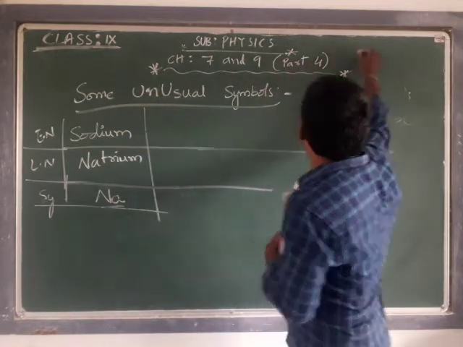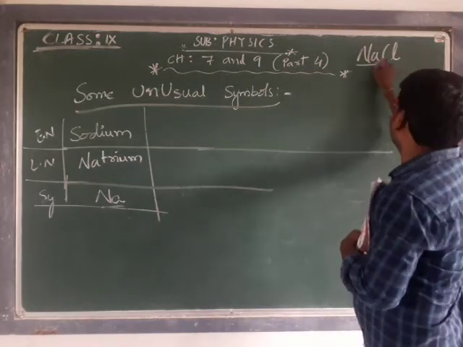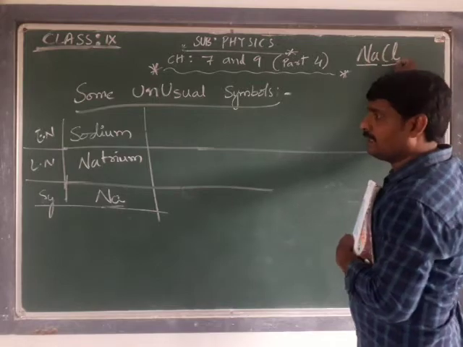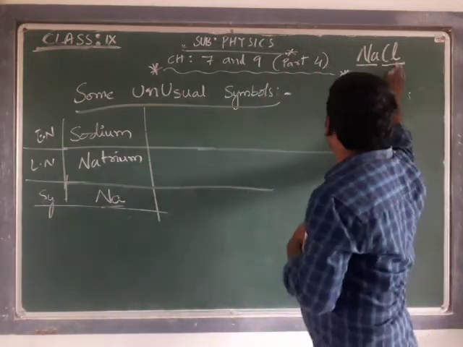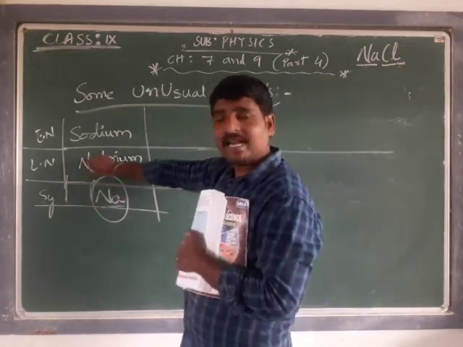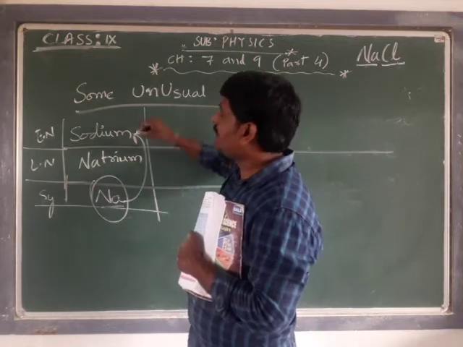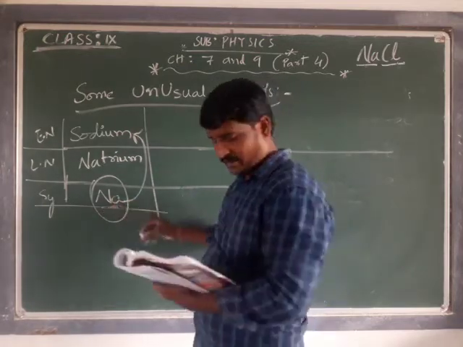Suppose if I write NaCl, I will read it as sodium chloride. I won't read it as natrium chloride. Writing the symbol is based on the Latin name, but reading is with the direct element name, sodium, Na. Okay, silver.